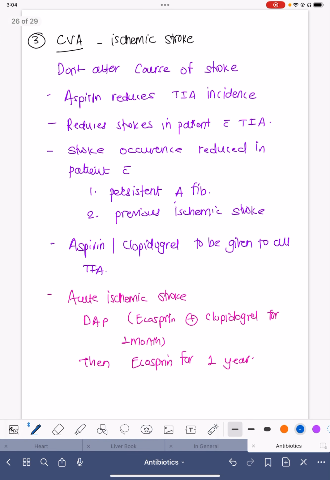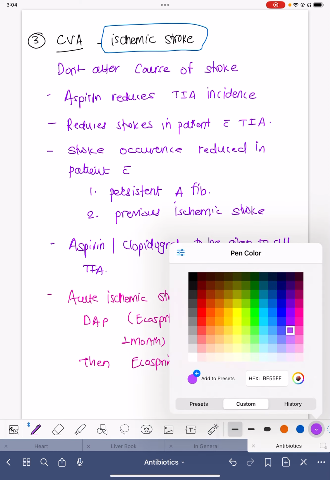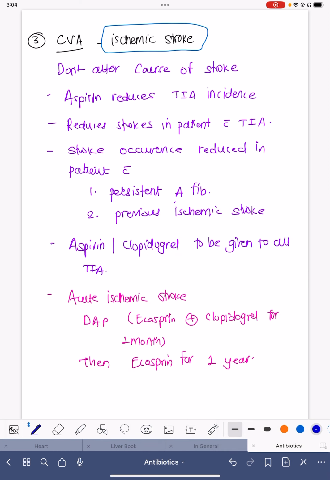So next is neurological, that is ischemic stroke. We don't use antiplatelets for hemorrhagic stroke because it will increase the bleed. But for ischemic stroke, actually they won't alter the course of the stroke, but they will definitely reduce recurrence. The Ecosprin will reduce the incidence of TIA, that is transient ischemic attack.